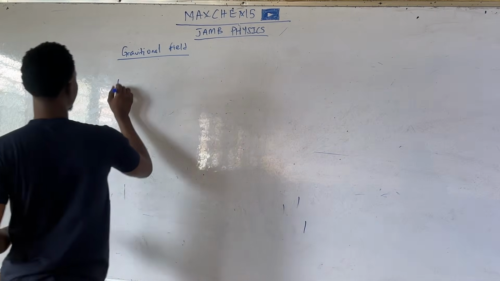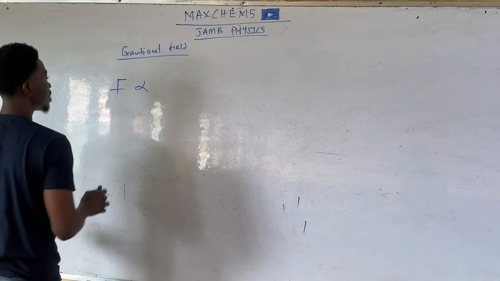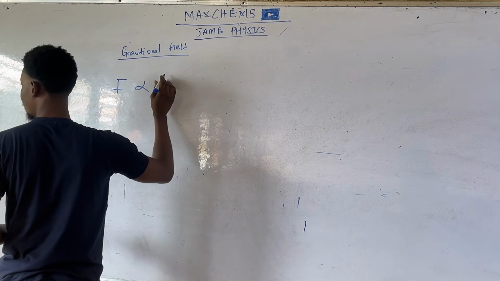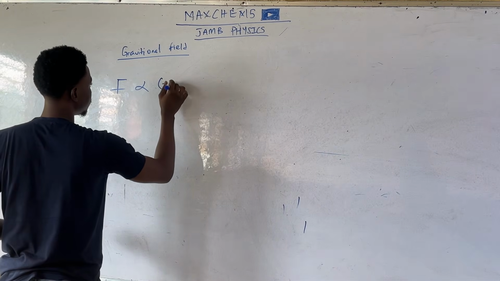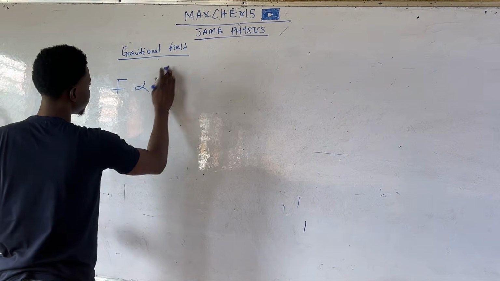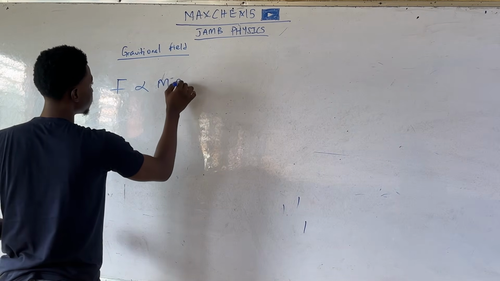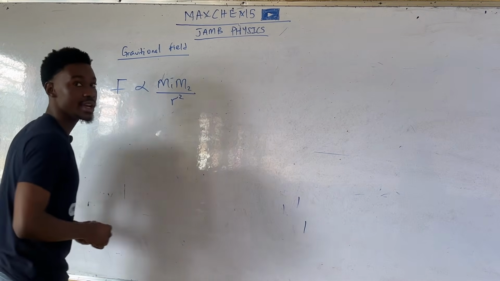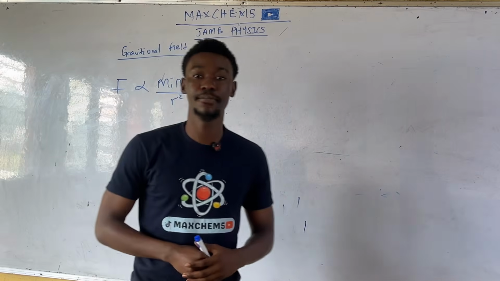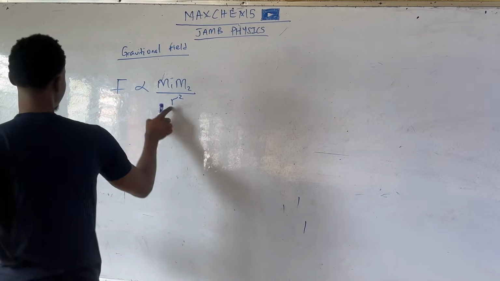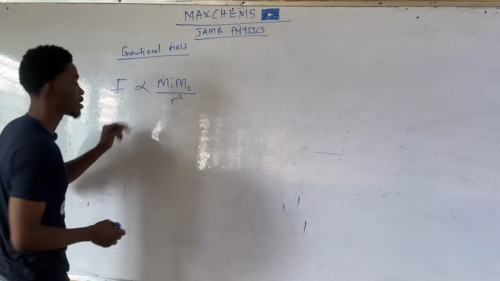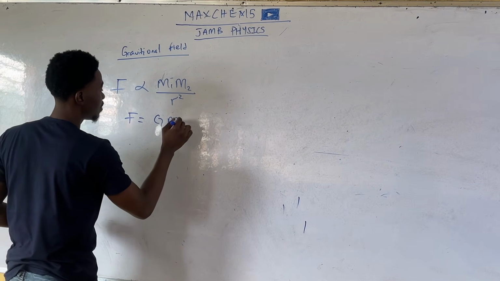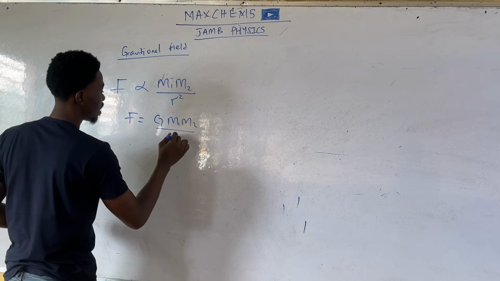Newton said the force would be directly proportional to the product of the masses and inversely proportional to the square of the distance separating them. Since this is a variation sign, we know we have to introduce a constant, G. So F is equal to G m1 m2 over r squared.